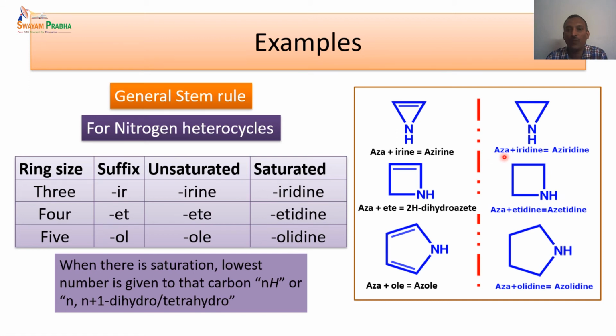The prefix tells what heteroatom is present, and the next two letters show the size of the ring. So AZ means it is a nitrogen heterocycle, ET means tetra, that means a 4-membered heterocycle, and IDINE means it is a saturated nitrogen heterocycle. So from this name also we can draw back the structure of this particular compound.